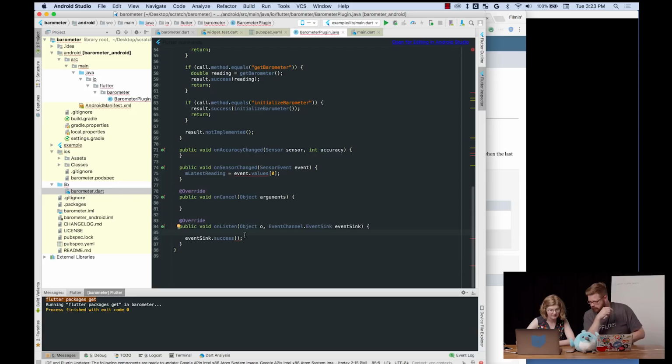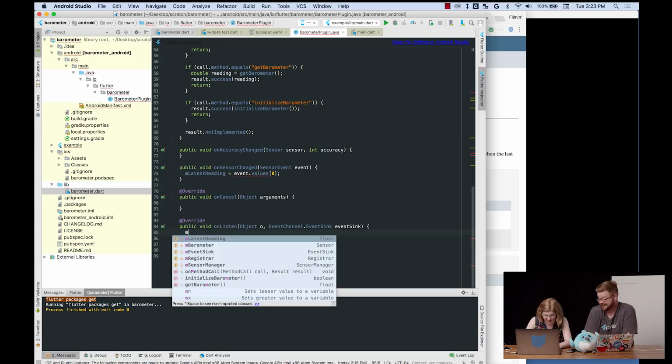So that would be in onSensorChanged. So when onListen comes, we're constructing this event sink, and are we just putting this mLatestReading into the event sink? I think so. It's giving us the event sink. We would hold it at that point and then use it up here to just dump doubles into. I see. Okay, got it.